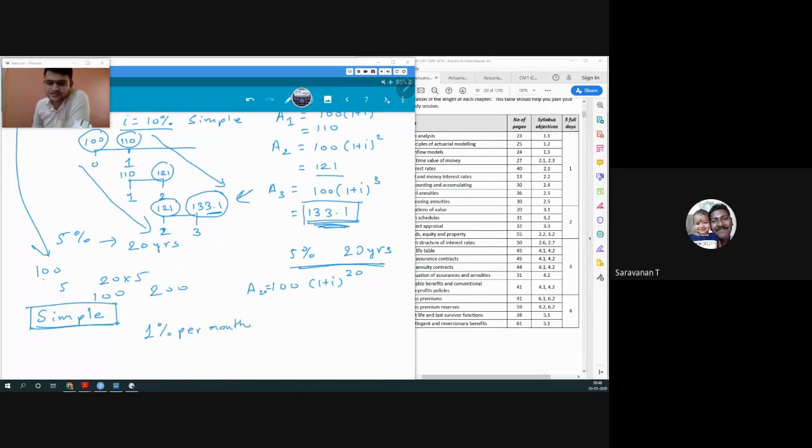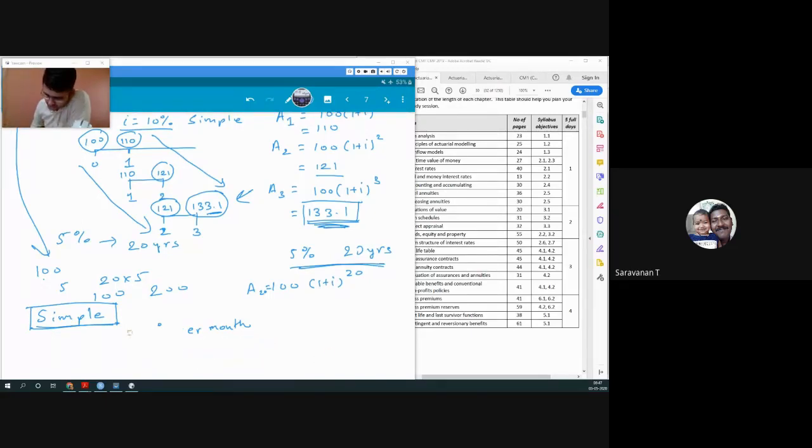Now, if I say compound, then you'll have to calculate and it becomes very difficult to calculate. For simple interest, it's very easy to calculate. So for every 100 rupees, 1 rupee per month. So for 3 months, it would be 3 rupees for every 100 rupees. So it becomes very easy for us to calculate simple interest. So for a short time period, we will be using simple interest. For long time periods, we use compound interest.